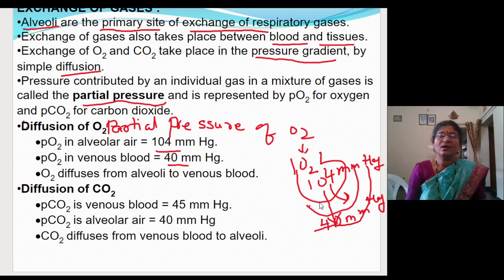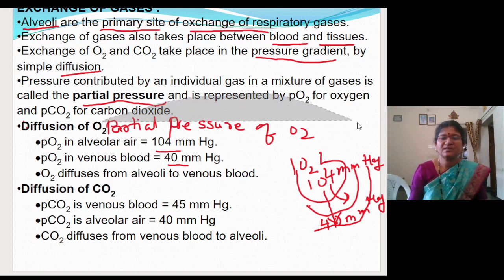Fine. Now, how will the diffusion of carbon dioxide take place at the alveolar level? Now let me take out this diagram. Let me rub it completely, children.